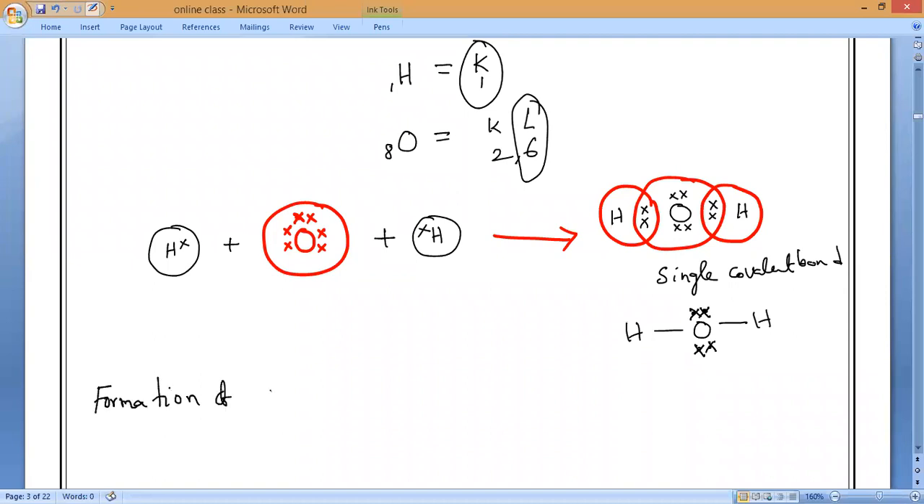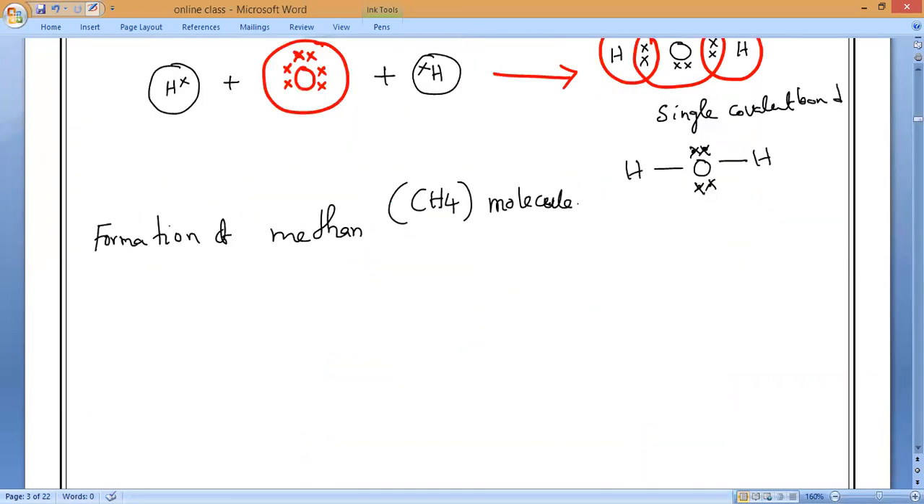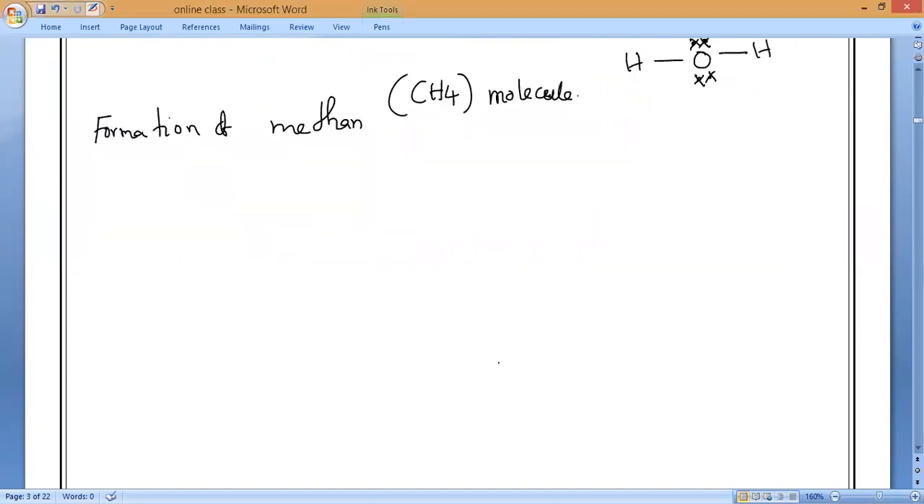Formation of methane. What is the formula of methane? CH4. Okay. So now I want to represent the electrons shared: carbon as a cross, hydrogen as a dot. It is your choice, because a bond can also be represented by a line.